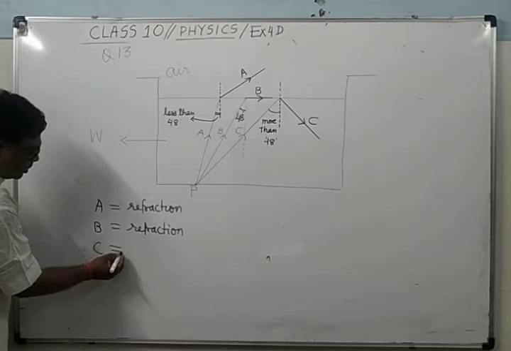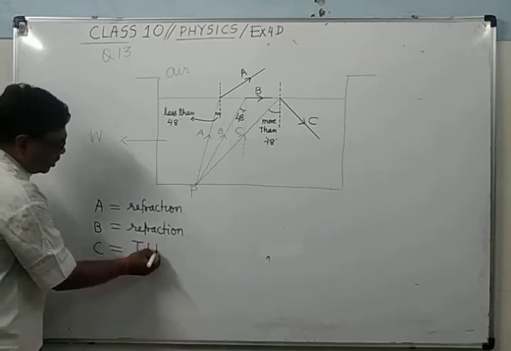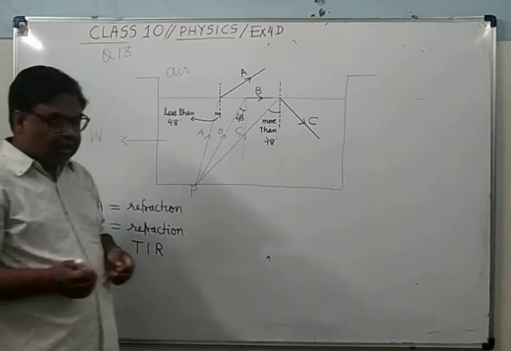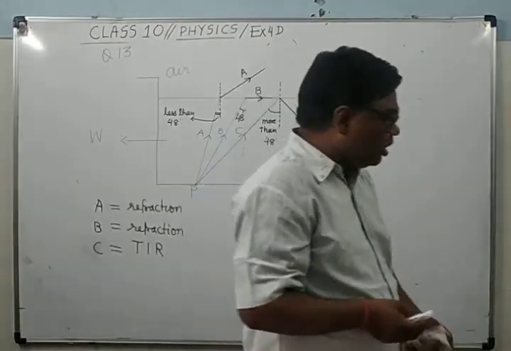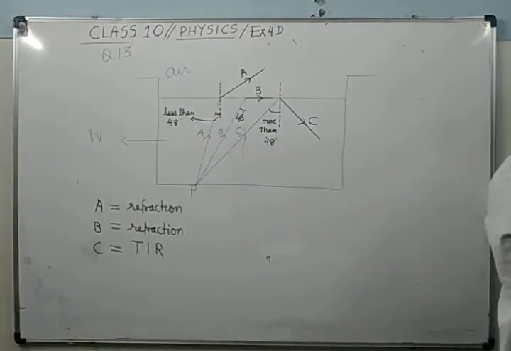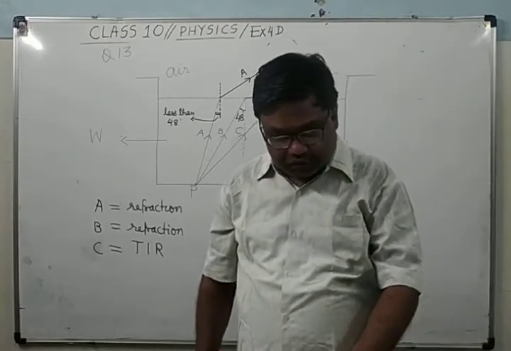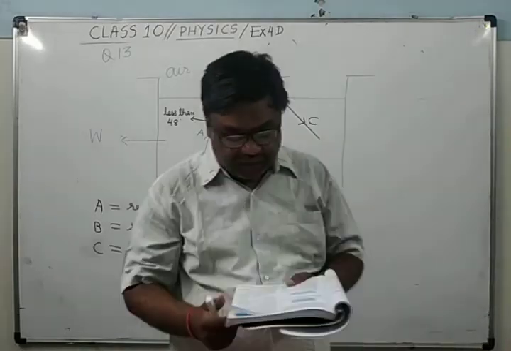While ray C is suffering total internal reflection. So you can make this note, or you keep the video paused and then note it down. It's clear? Now I am going to take the next question, question number 14.